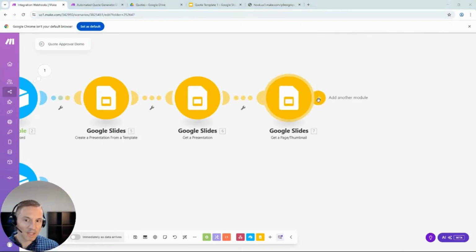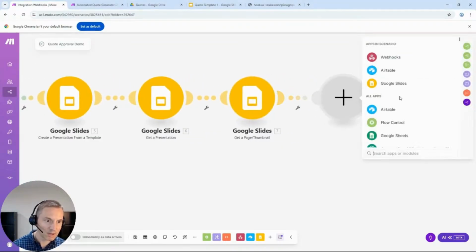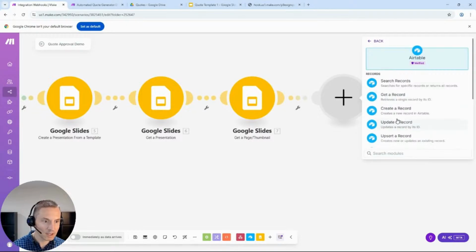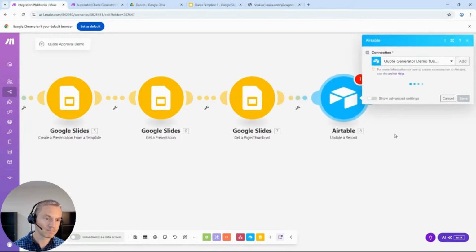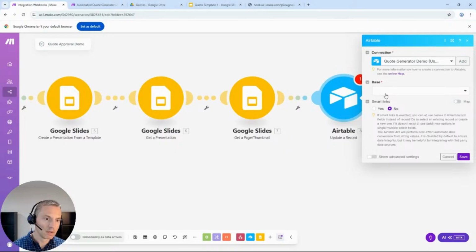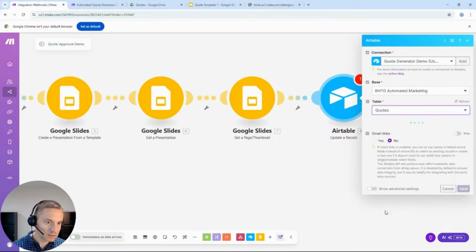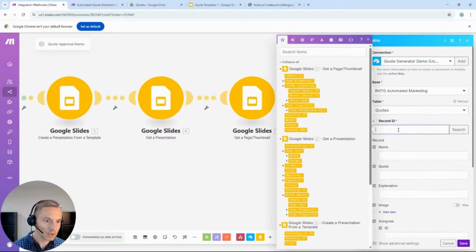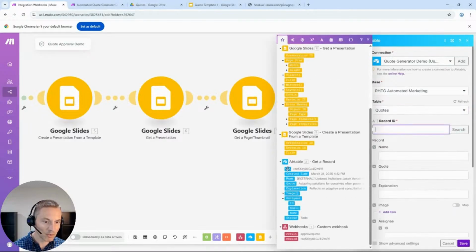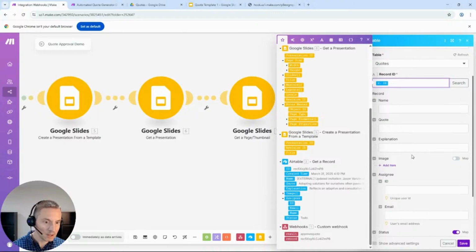Next, we're going to update our database with the image. So we're going to go to Airtable and update a record. We're going to pick our database, pick our quotes, and put in our record ID from way back here. And we're going to populate this image.